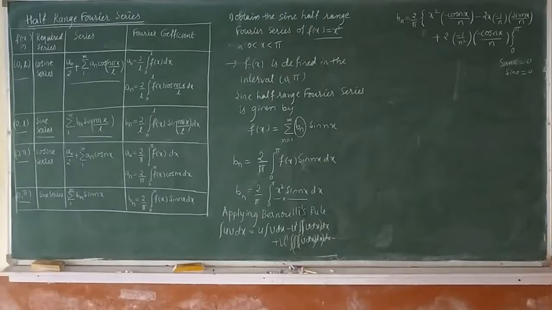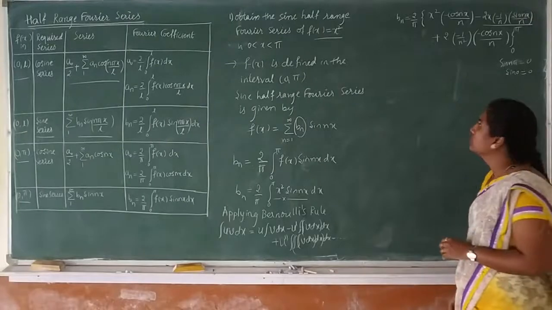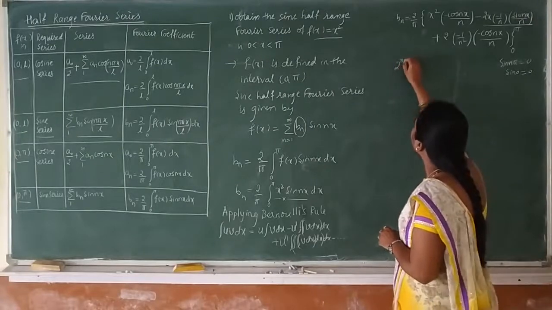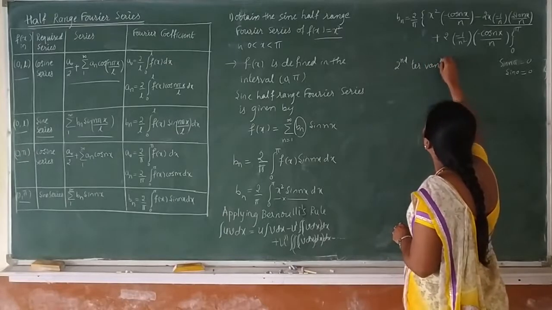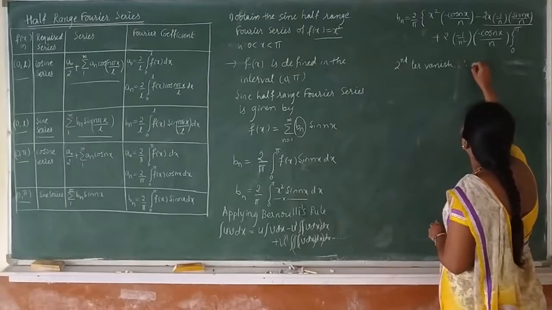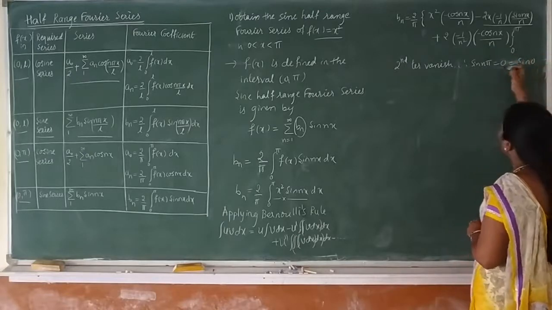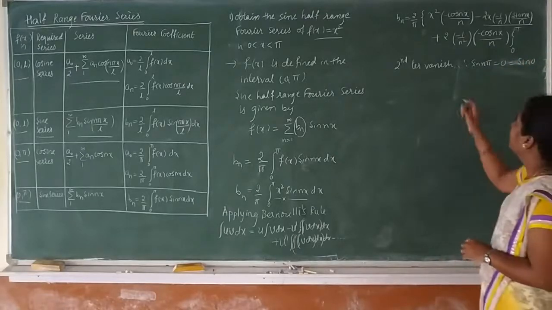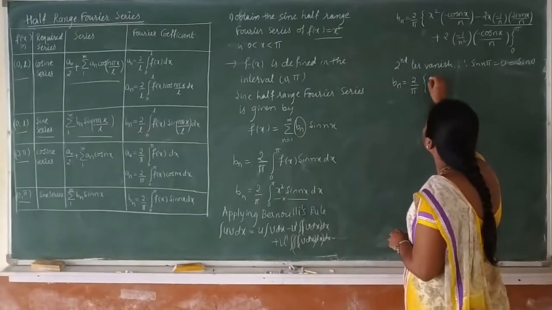Using these results, the second term vanishes because sin n pi equals 0, which equals sin 0. Therefore, we are left with only the first and third terms.